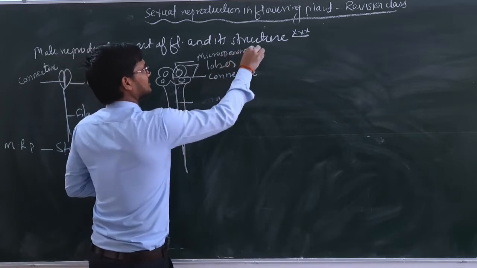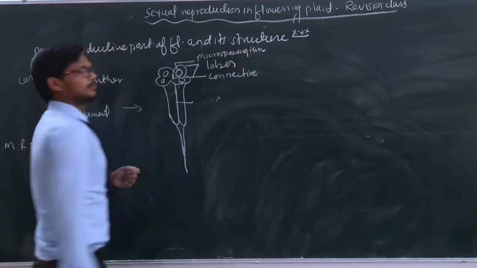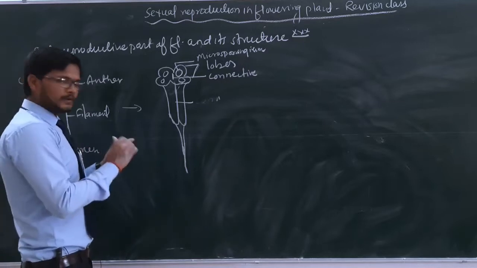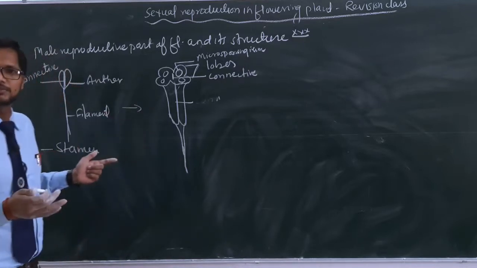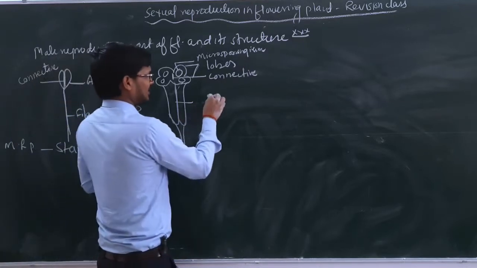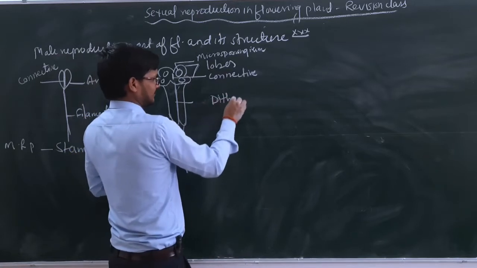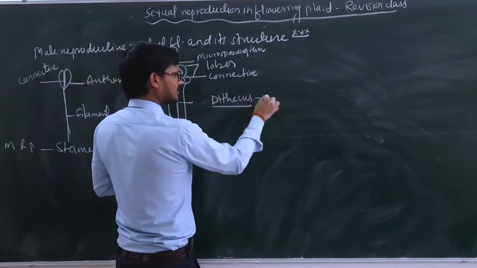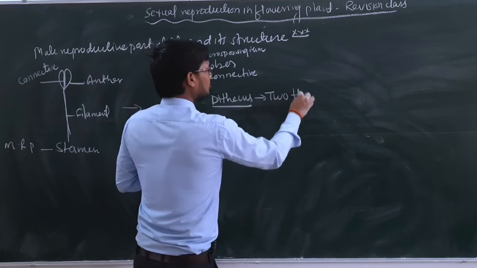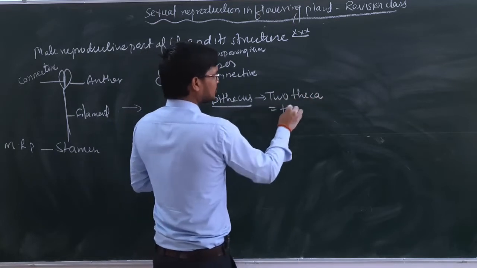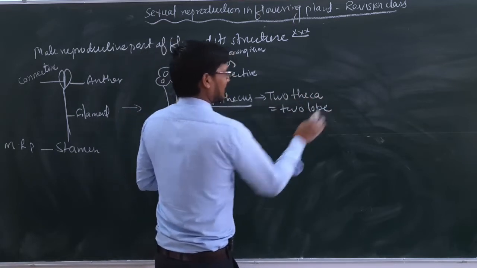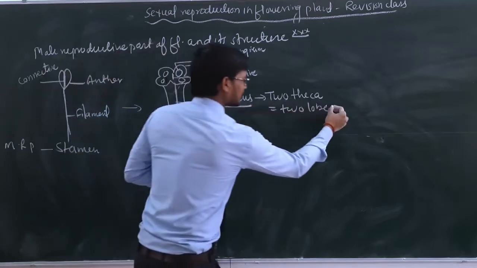Microsporangia, or sporangium, in which microspores will be formed. Now, how will the question be asked? The question is: the anther is what? Dithecous. It means how many theca? Two theca, and theca means two lobes, so there are 2 theca as well as 2 lobes.